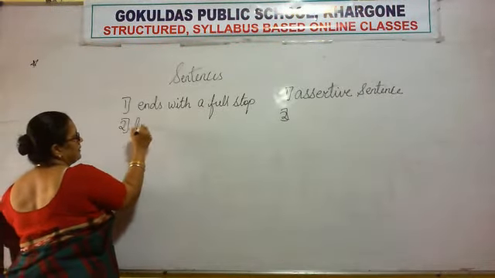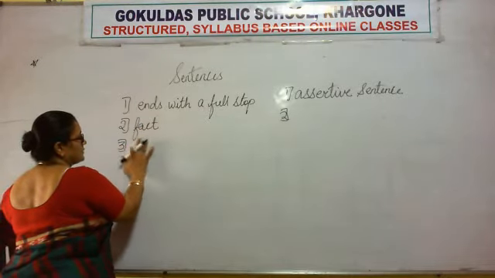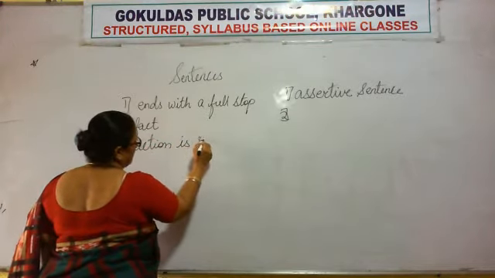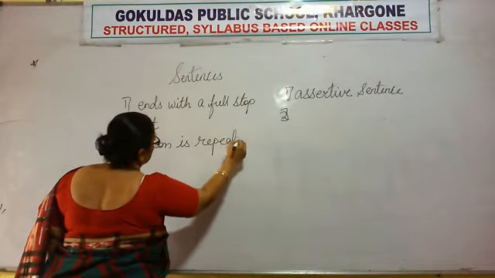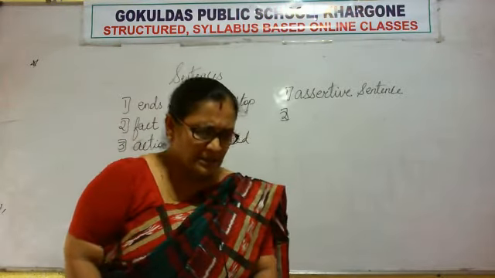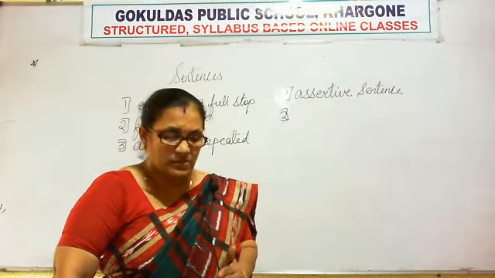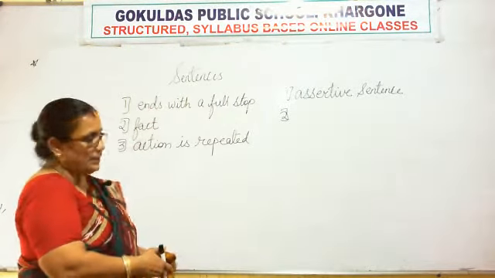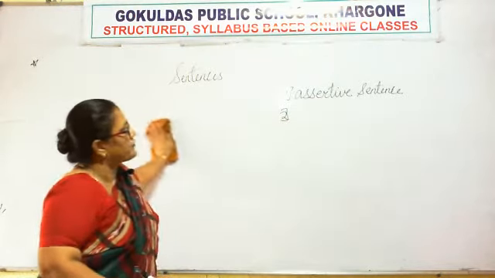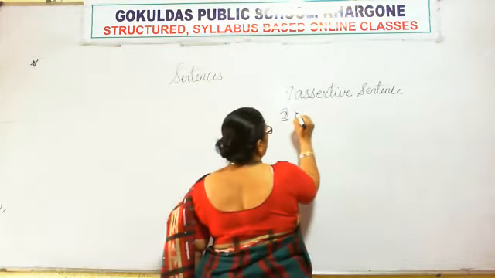The third thing is the action is repeated, right? So, an assertive sentence tells us a fact, is a statement which ends with a full stop. Okay, then we move on to the next type of sentence, that is interrogative sentence.